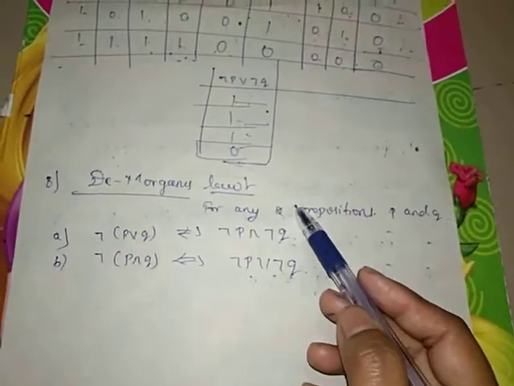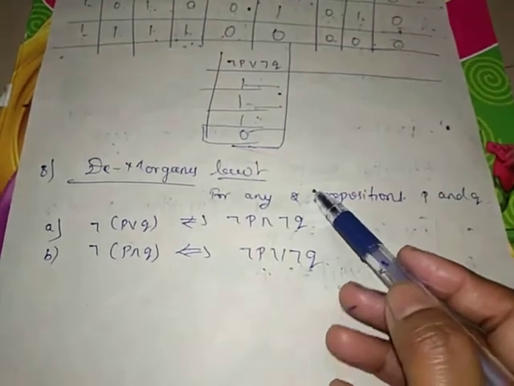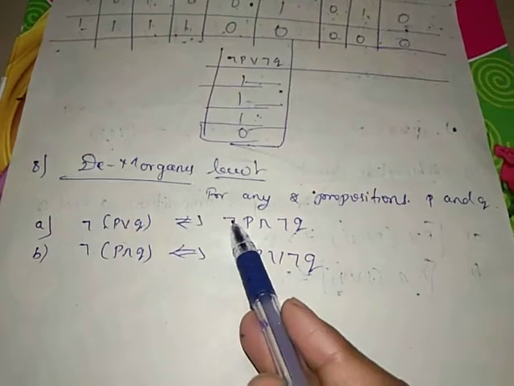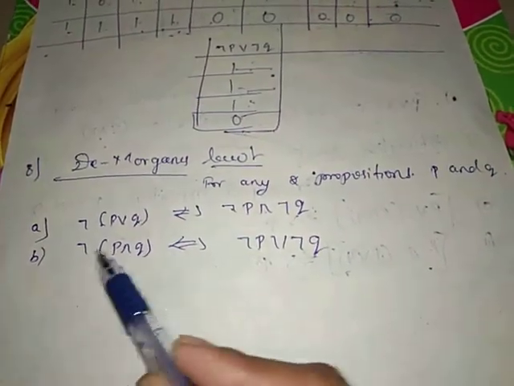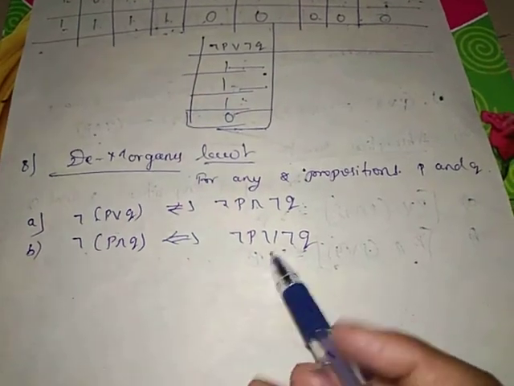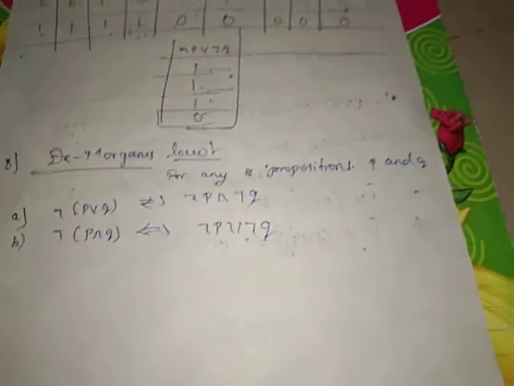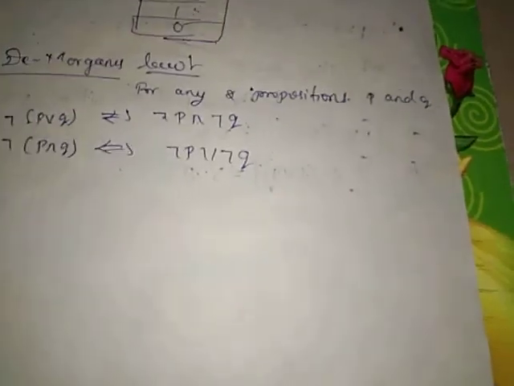So by this we can say that for any two propositions P and Q, De Morgan's law states that negation of P or Q is equivalent to negation of P and negation of Q. Similarly, negation of P and Q is equivalent to negation of P or negation of Q. So today we have discussed 8 different laws based on the laws of logic.